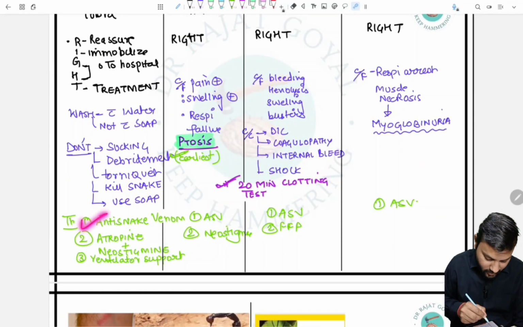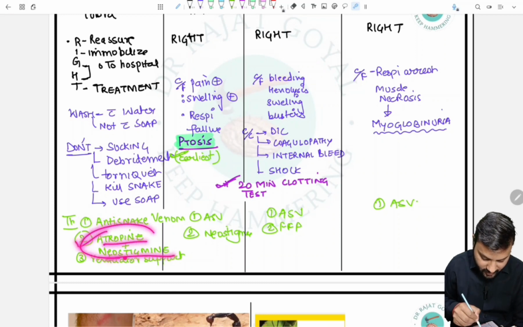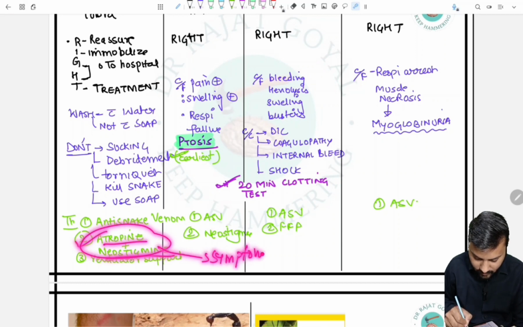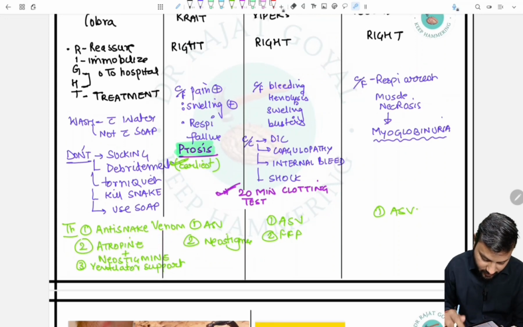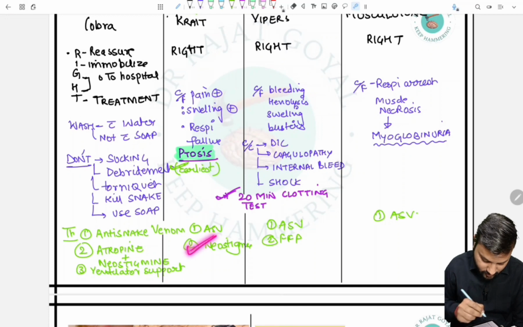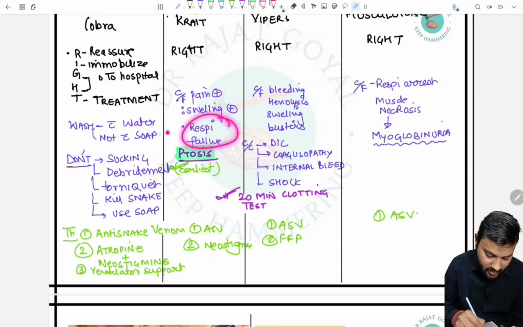In the cases of cobra, we can also give atropine plus neostigmine, and these are for symptomatic relief to decrease the symptoms. But in the case of krait, we use only neostigmine. We don't have to use atropine. So atropine and neostigmine are used in cobra, and in krait only neostigmine is used. And we can also use ventilatory support. Ventilatory support is important because we know that respiratory failure occurs in both cases, cobra and krait.